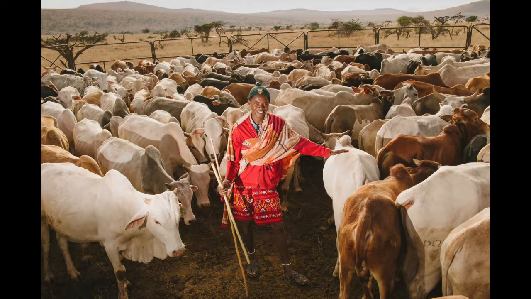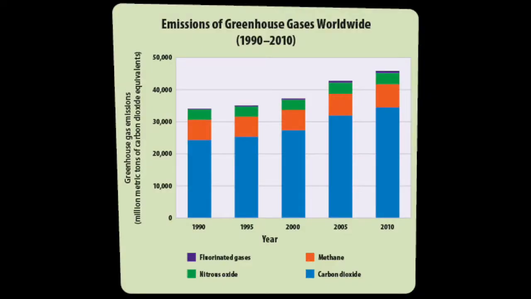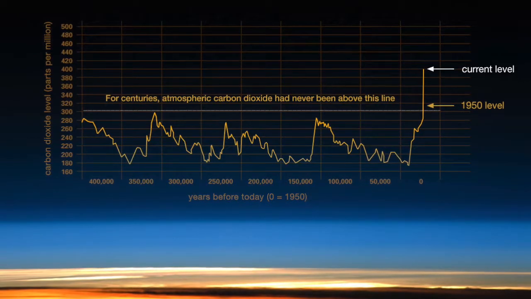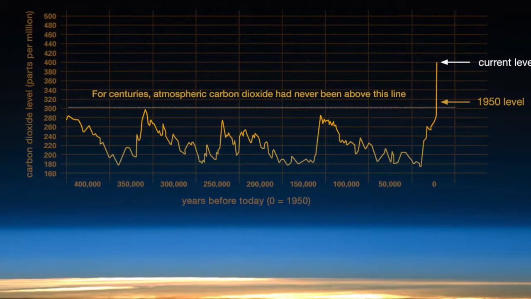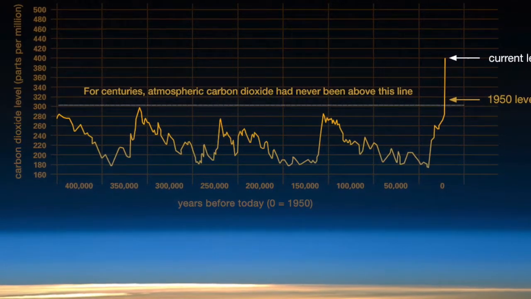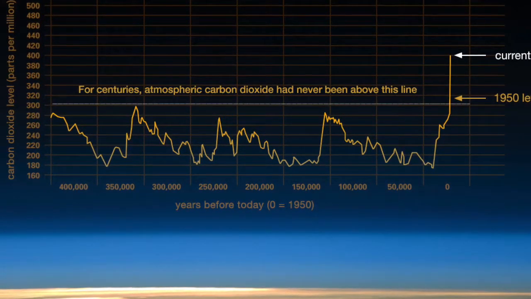Greenhouse gases can remain in the atmosphere from 50 to thousands of years. In the case of carbon dioxide, the world's total greenhouse gas emissions are continuing to increase every year. For centuries, atmospheric carbon dioxide has never been above the 300 level. But since 1950, carbon dioxide has spiked up to the 400 level.